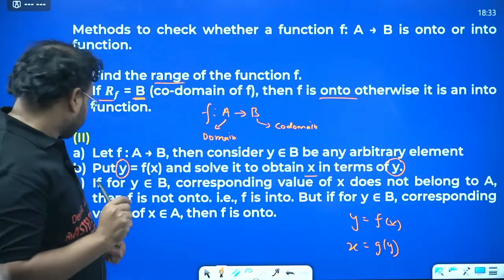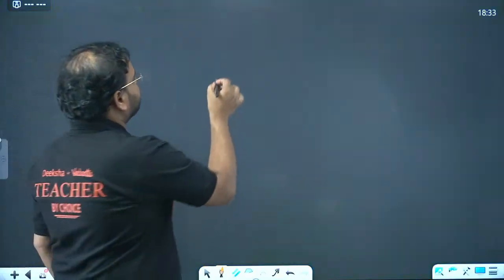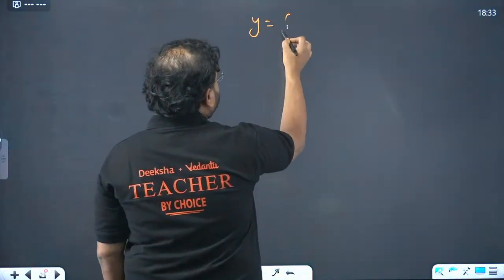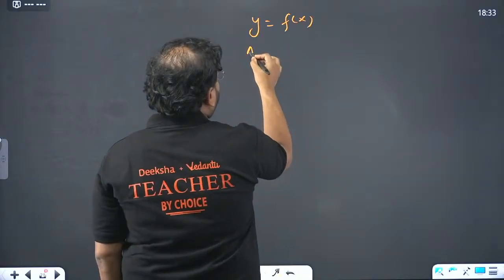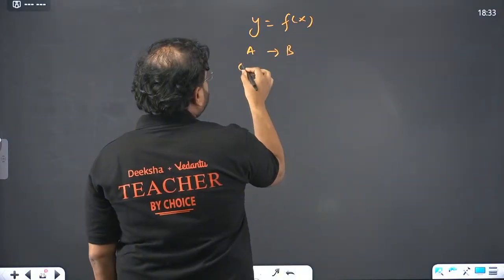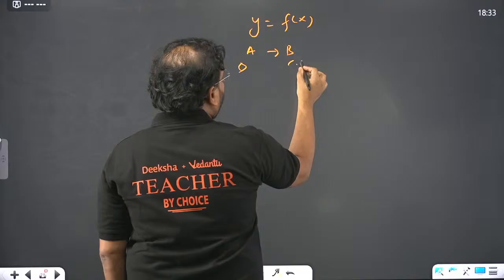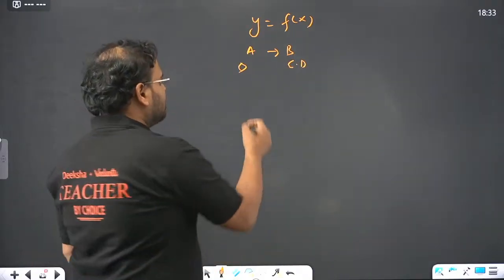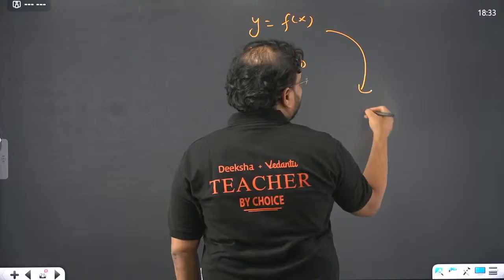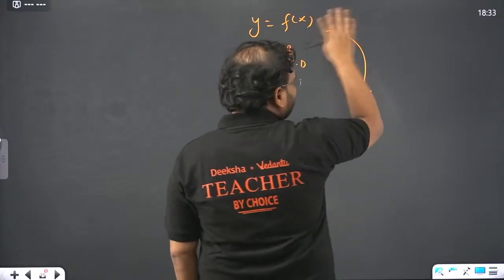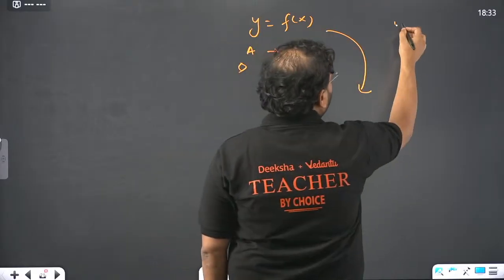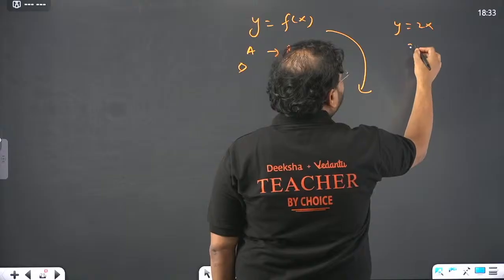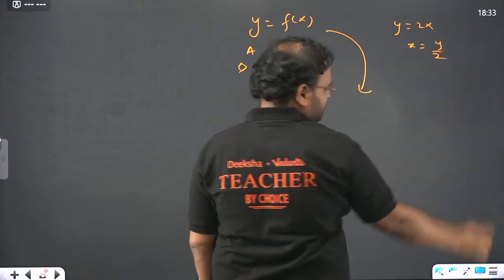I'll repeat. A function y equal to f(x) is defined from A to B, where A is the domain and B is the codomain. Rearrange the function, for example y equal to 2x, then x equals y by 2.